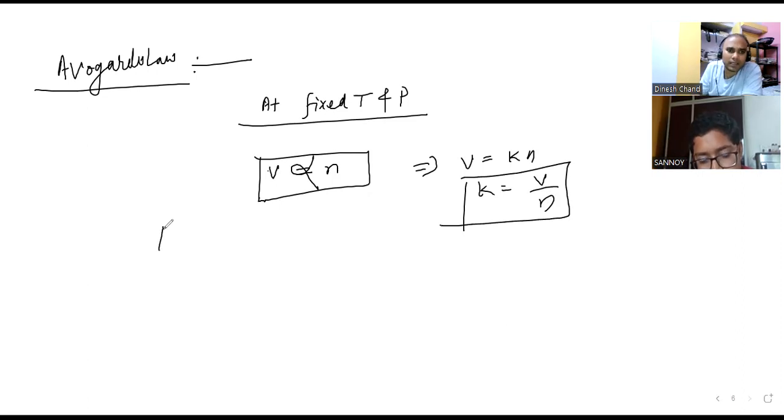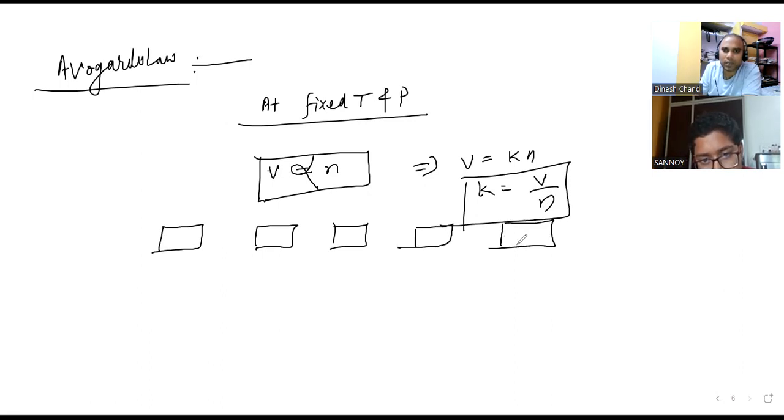Now the important point: suppose I have fixed the volume. And the volume, how much do I fix? This is 22.4, or you can take a little bit more. Here I am taking 44.8, the simple one. This is in liters, 44.8. Here is also 44.8, and this is also 44.8, and 44.8.